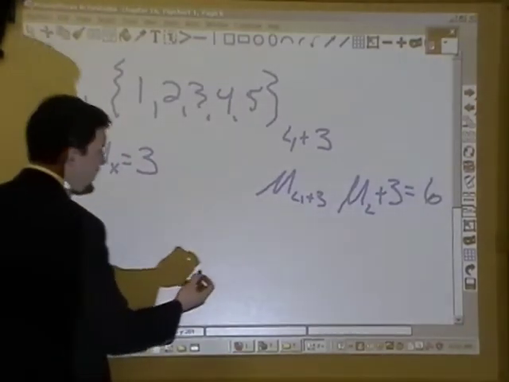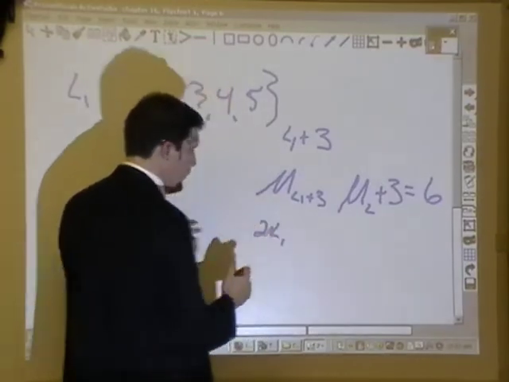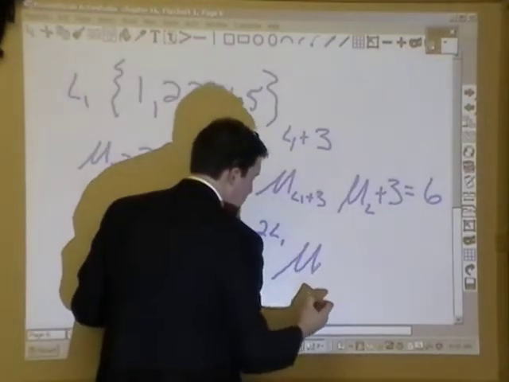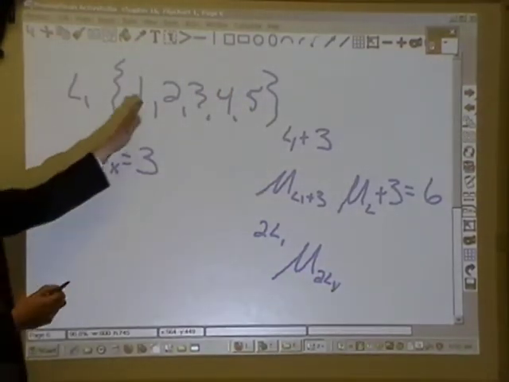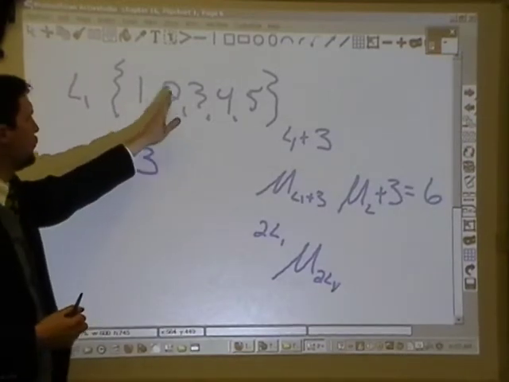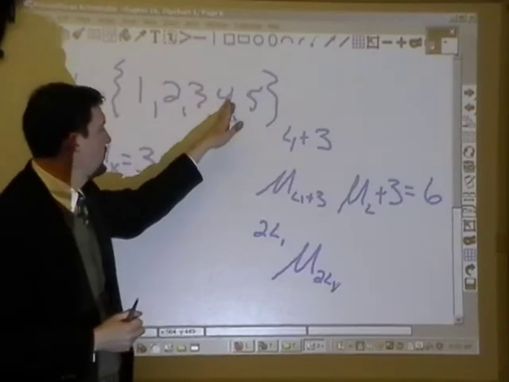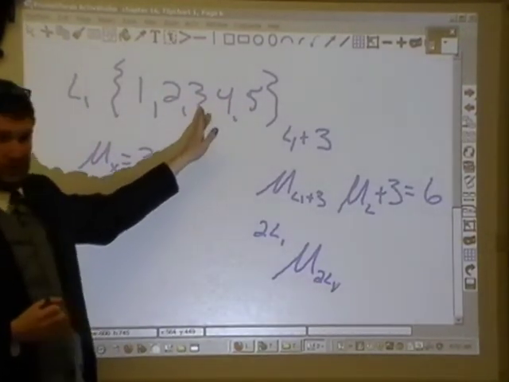What happens if I take L1 and multiply it by 2? I'm looking for the mean of 2 times L1. If I multiply this distribution by 2, I get 2, 4, 6, 8, 10. What's the mean going to be? The mean is going to be 6.